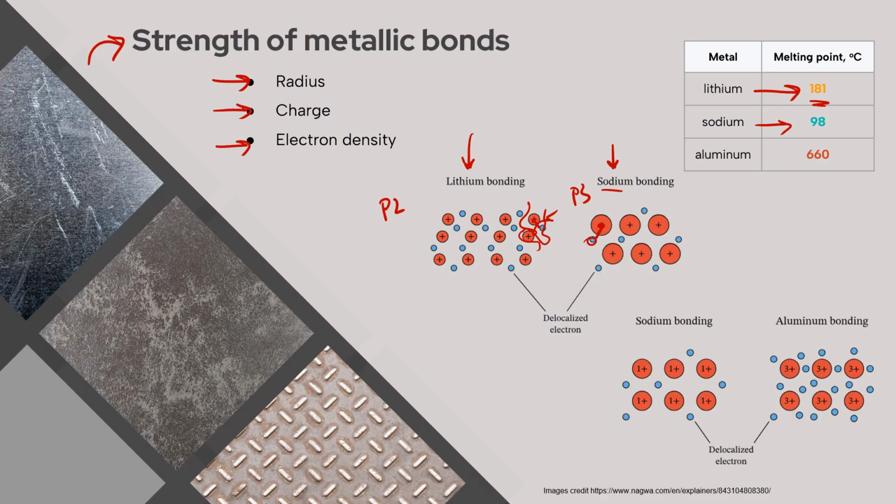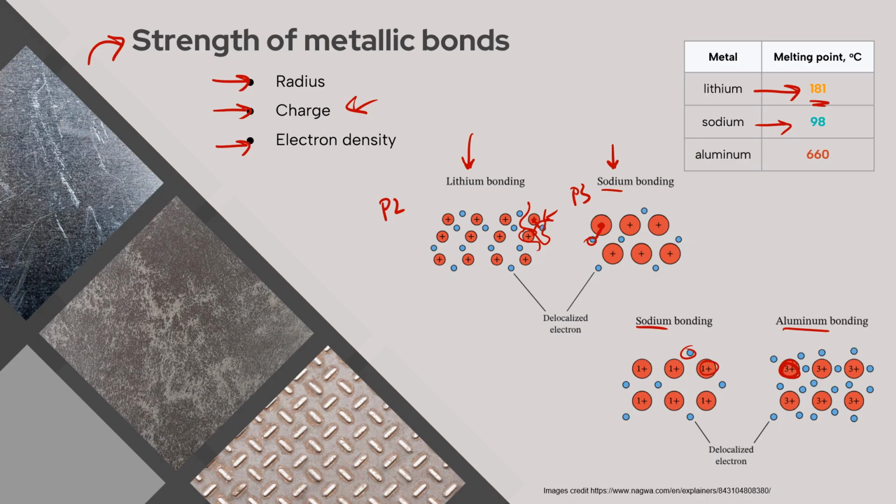Let's now take into consideration charge. So sodium and aluminum, both in period 3, both are going to give up valence electrons, which is going to lead to them both having just 2 electron energy levels. However, sodium only gives up 1 valence electron, whereas aluminum gives up 3. And so the charge of aluminum is quite a bit higher than the charge of the ion of sodium.